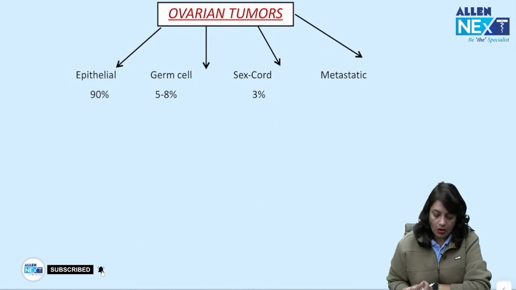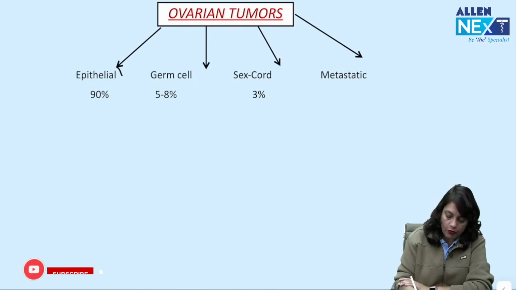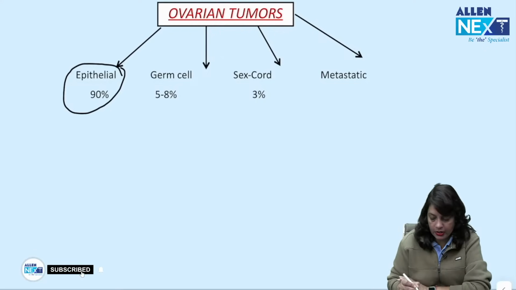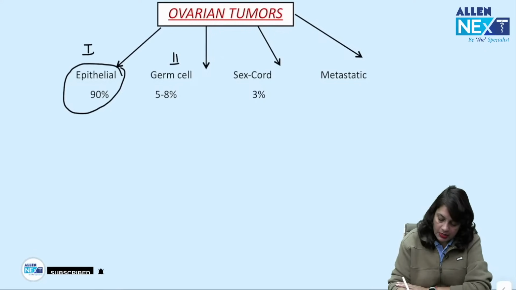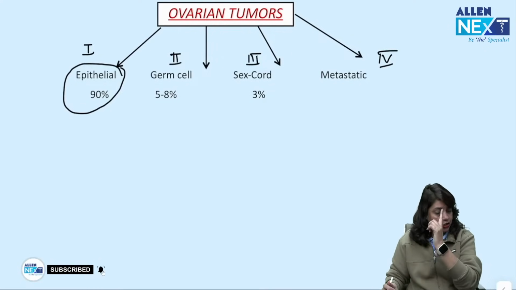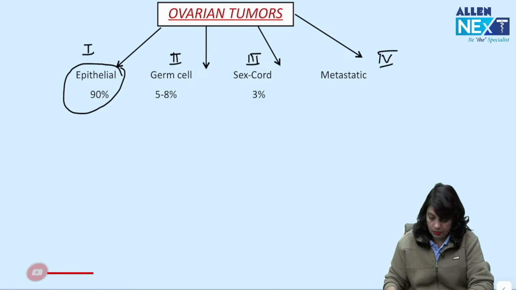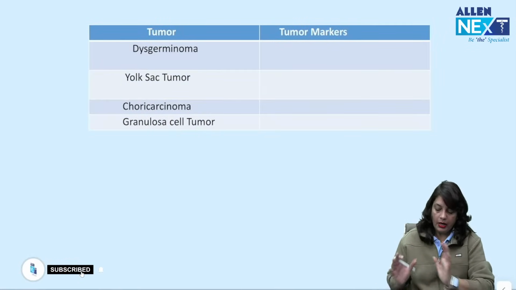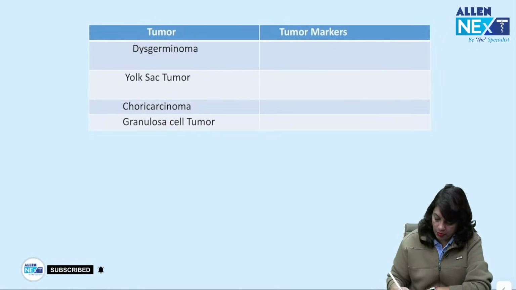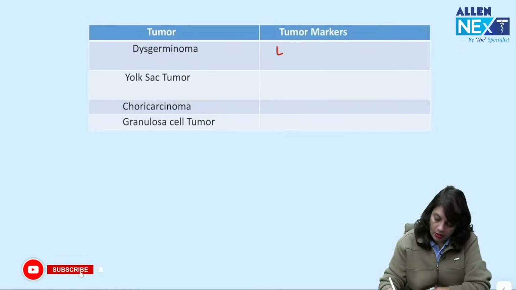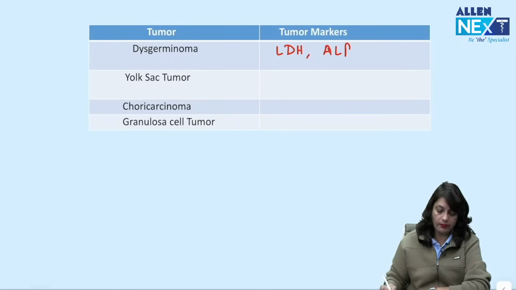Next, ovarian tumors. Mostly ovarian tumors are epithelial in origin, then germ cell tumors, then sex cord tumors, and number 4 is metastatic tumors, which is Krukenberg. Okay. Now, dysgerminoma, what are the tumor markers? Dysgerminoma tumor markers are LDH and alkaline phosphatase.